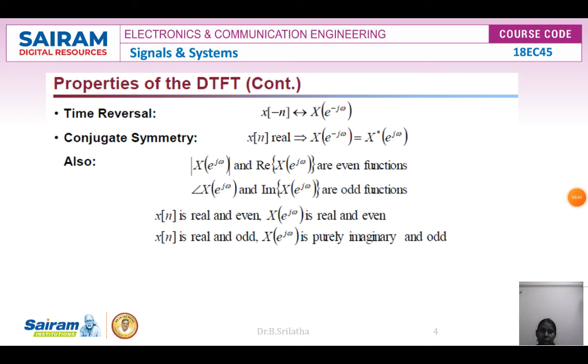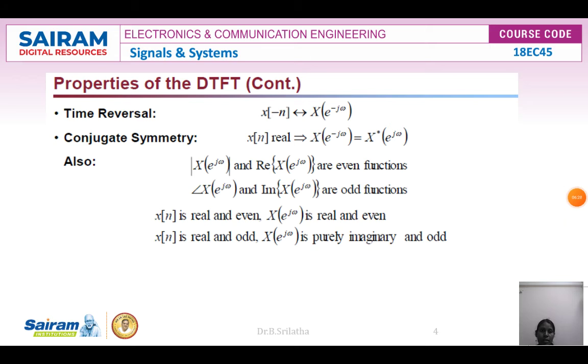Here the input signal x of n is a real signal. The magnitude of X of e power j omega and the real part of X of e power j omega are even functions, while the angle of X of e power j omega and the imaginary part are odd. If x of n is real and even, X of e power j omega is also real and even. If x of n is real and odd, X of e power j omega is purely imaginary and an odd function. All these properties come under the conjugate symmetry property.